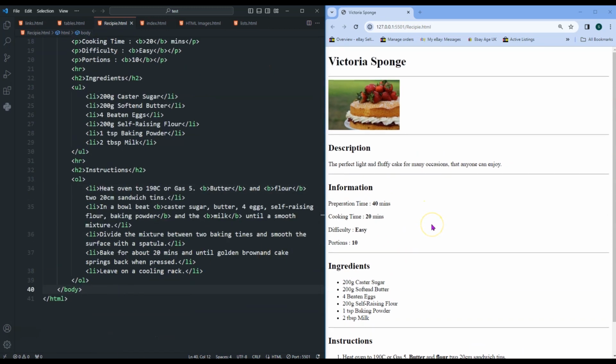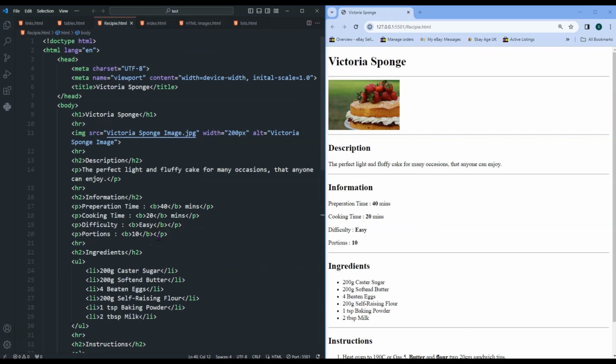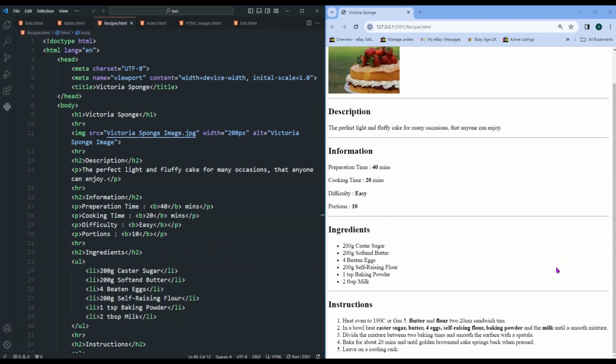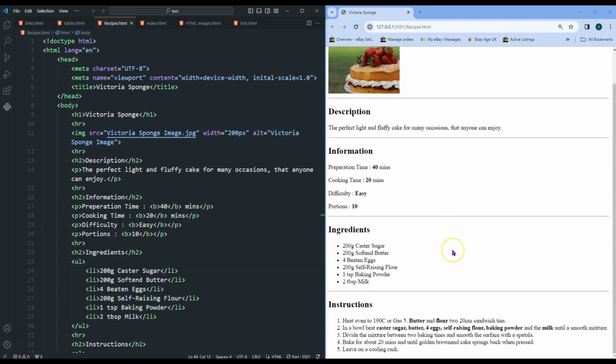So, learning a few things: lists, images, headers, paragraphs, and the bold tag from our styling tutorials. You can see we've created a recipe page, and you can create other recipes if you're doing a recipe website, let's say, or something similar.